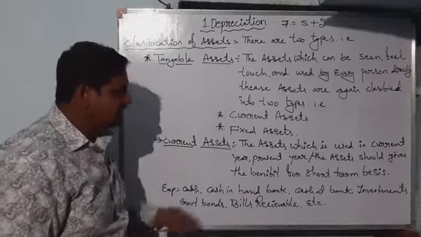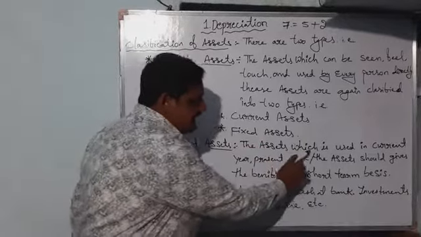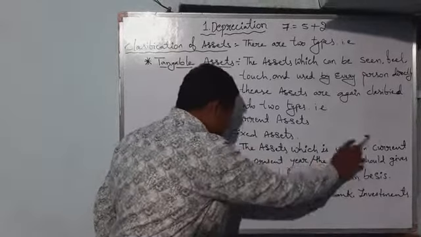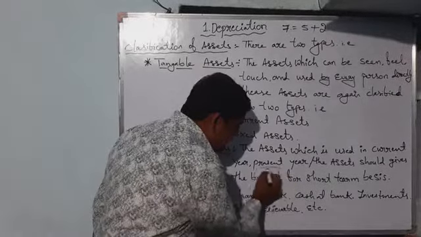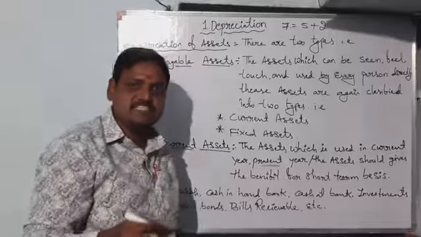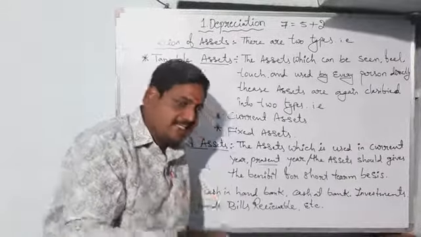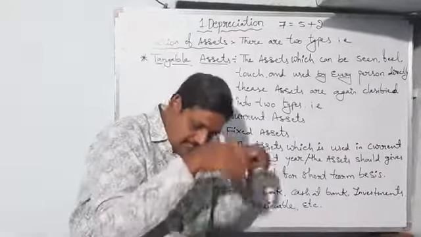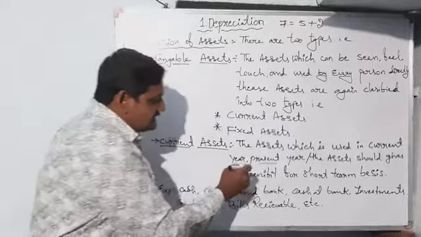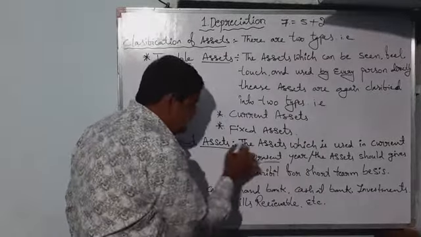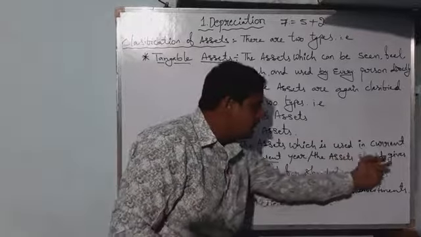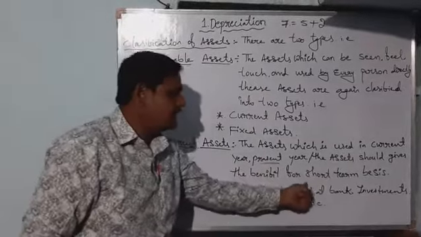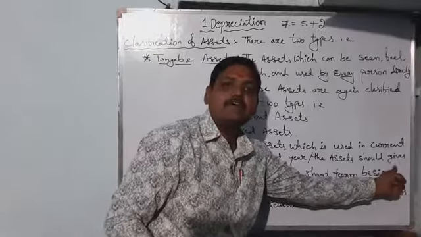Current assets are the assets which are used in the current year. Current year is nothing but the present year. Otherwise, the assets give benefit for a short term period of time.